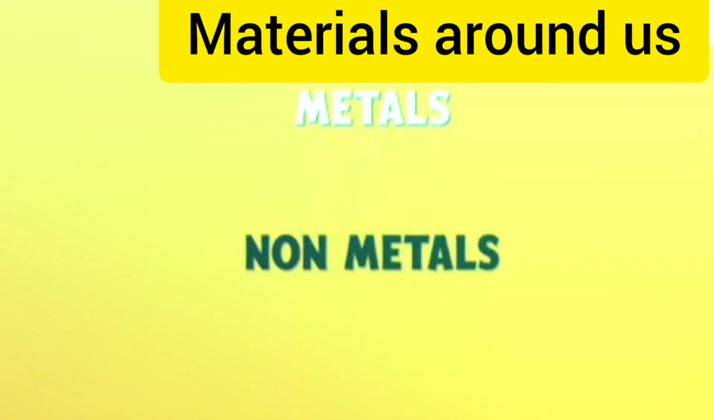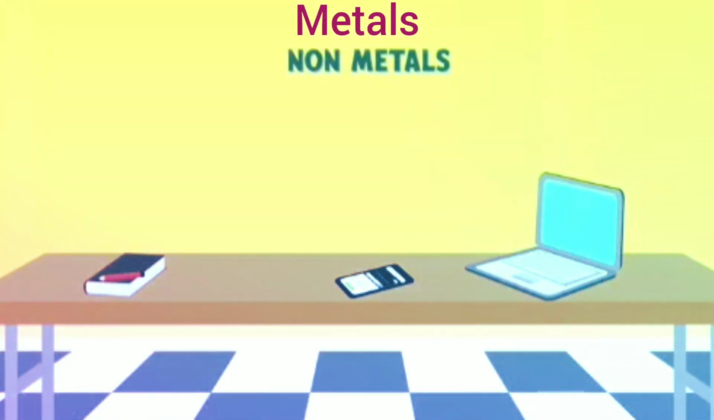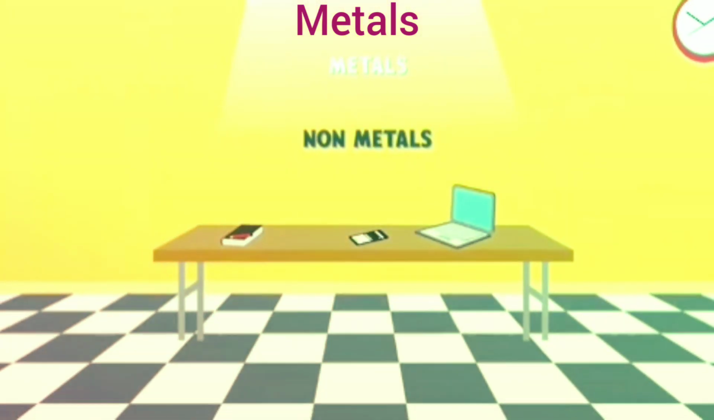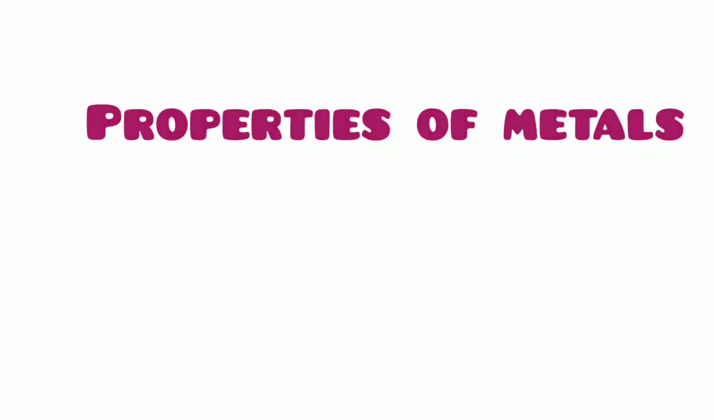Now let us see things around us. For example, you are viewing this video on a mobile phone or on a laptop. What is it made of? Can you just say? You're sitting on a chair. What is it made of? You're using a table. What is it made of? Yes, they all contain metals as well as non-metals. Today we are going to discuss the properties of metals.